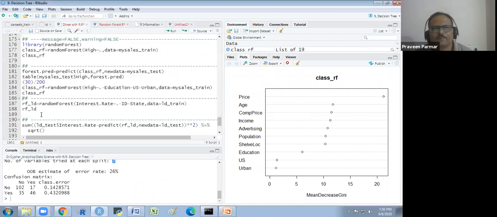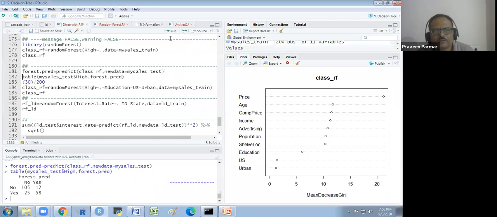We do one thing. We test this with test data, and for testing we do the same. There is no problem in the testing. So the model name is the same, and I just make a table. So here it is 37 divided by 200.